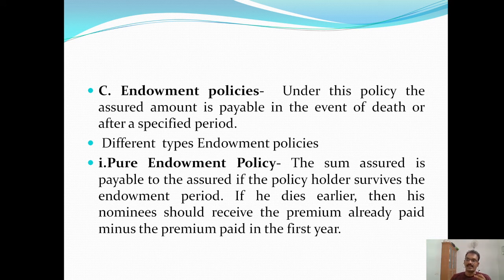If he dies earlier, then his nominees should receive the premium already paid minus the premium paid in the first year. Okay, so the assured sum will be payable to the assured if the policyholder survives the endowment period. Suppose the insured dies before the maturity period, then his nominees will receive only the premium already paid minus premium paid in the first year.